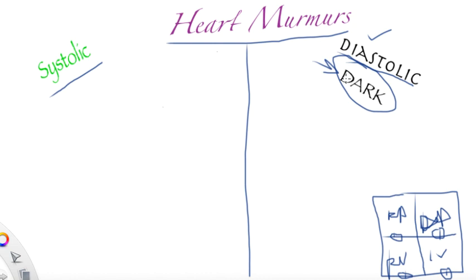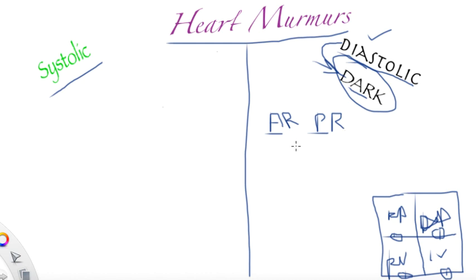The first letter is D, and D is for diastolic. The second two letters are A and R. Just going to write here A and R. That's for aortic regurgitation. And I told you earlier, A goes with the pulmonary valve all the time. So we write PR, that means pulmonary regurgitation.